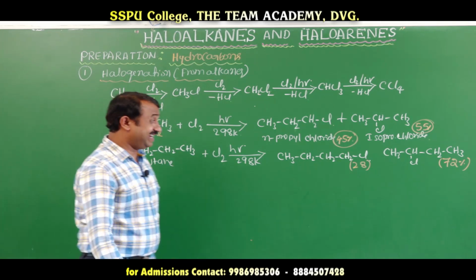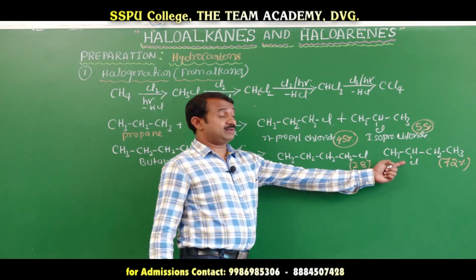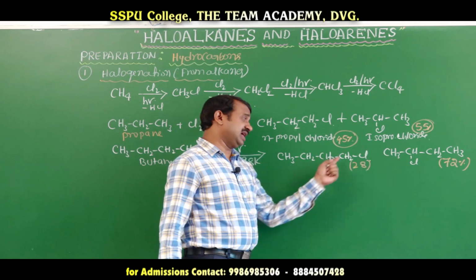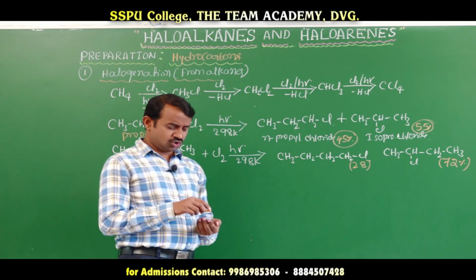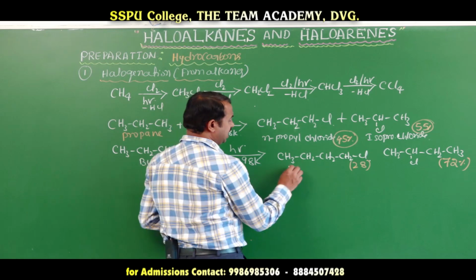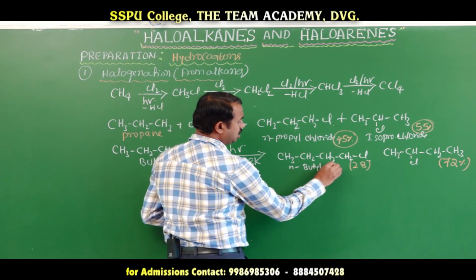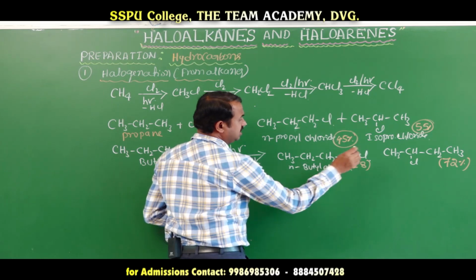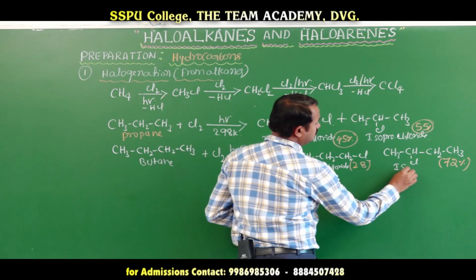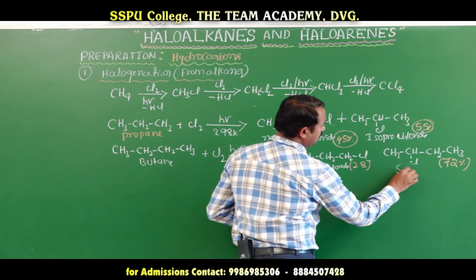The secondary free radical is more stable than the primary, and reactivity is similar. This is normal butyl chloride, and this one is secondary butyl chloride.